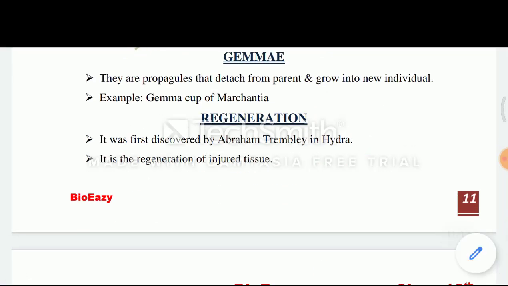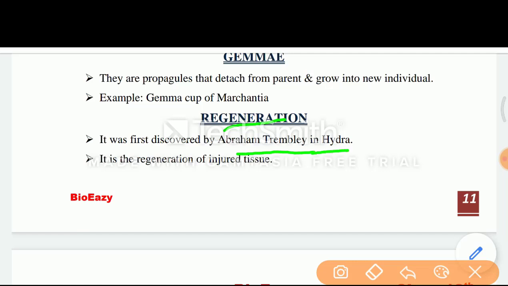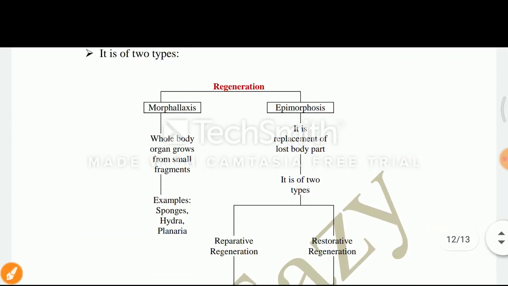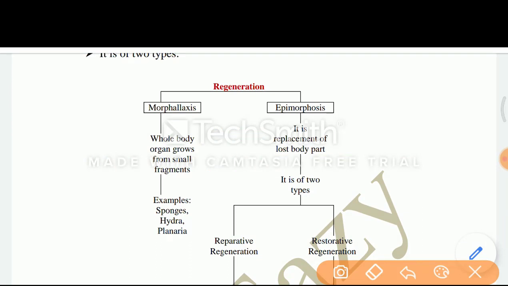Now next is the regeneration. It was first discovered by Abraham Trembley in Hydra. It is regeneration of injured tissue. It is of 2 types. Number 1 is morphallaxis. Number 2 is epimorphosis. In morphallaxis, whole body organ grows from small fragment. Example like sponge, hydra, planaria.